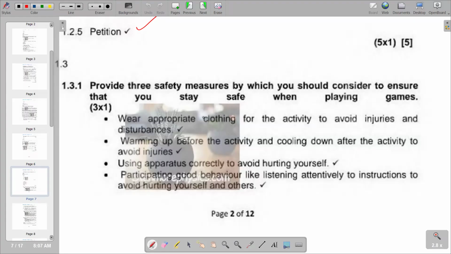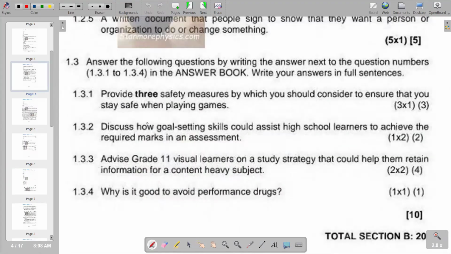So the first safety measure is wear appropriate clothing for the activity to avoid injuries and disturbances. And then warming up before the activity and cooling down after the activity to avoid injuries. Using apparatus correctly to avoid hurting yourself and participating with good behavior, like listening attentively to instructions to avoid hurting yourself and others. So these are some of the safety measures which you should consider to ensure that you stay safe when playing games. So we move on to the next part, which is going to be our number 2.